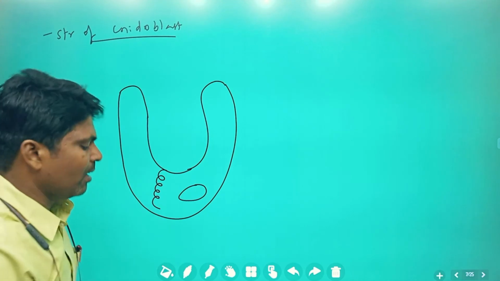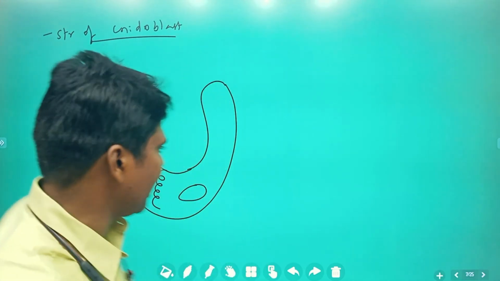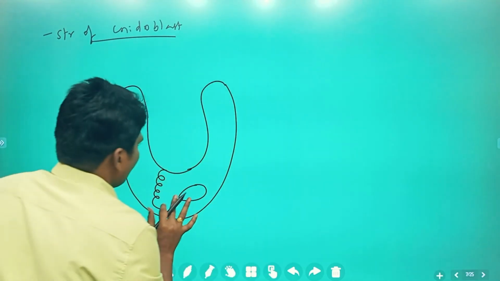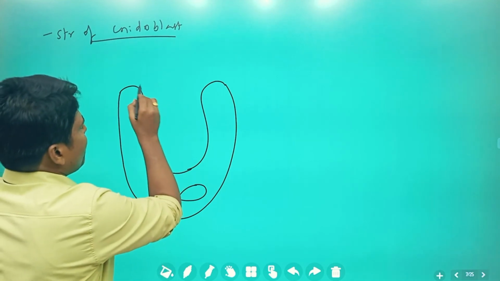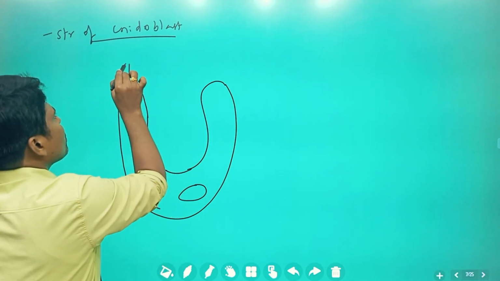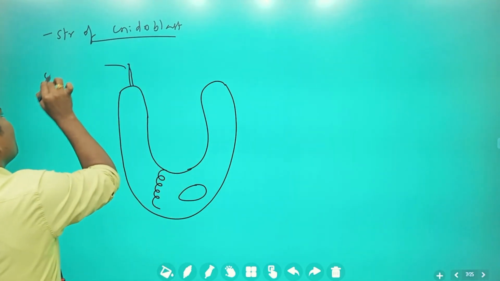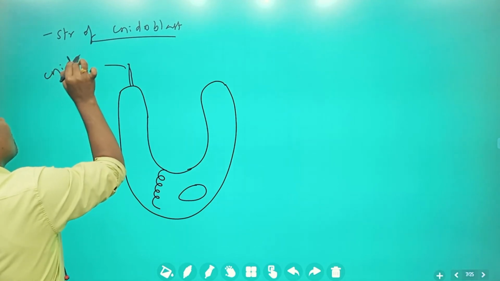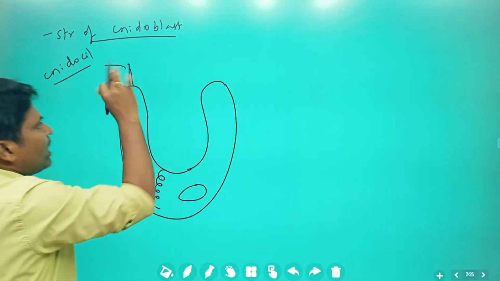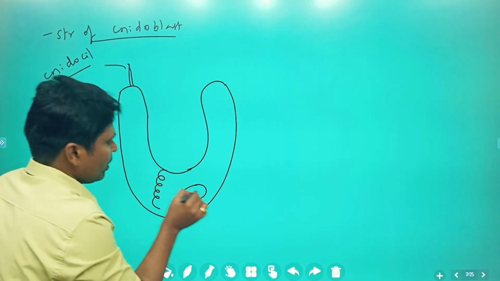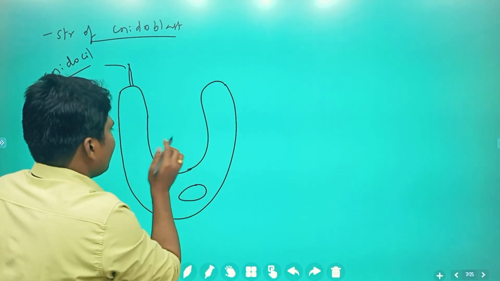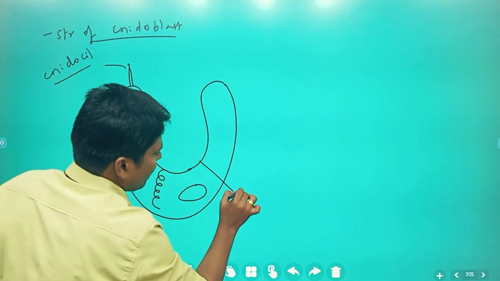What is this? The restraining thread which is present. We'll discuss one by one, no need to worry about that. In this particular region, this is the cnidocyl. We'll discuss about this also. This is the nucleus, and here it is the capsule,